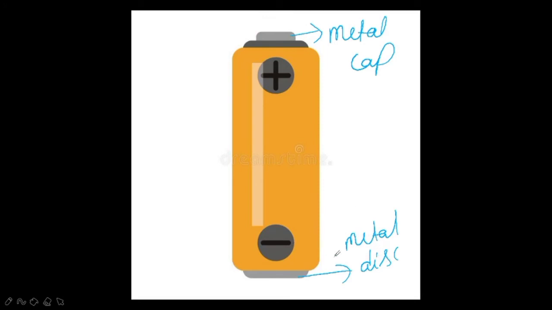Along with that you can also notice that it has some signs: on one side it has a positive sign and on the other side a negative sign marked on the electric cell.